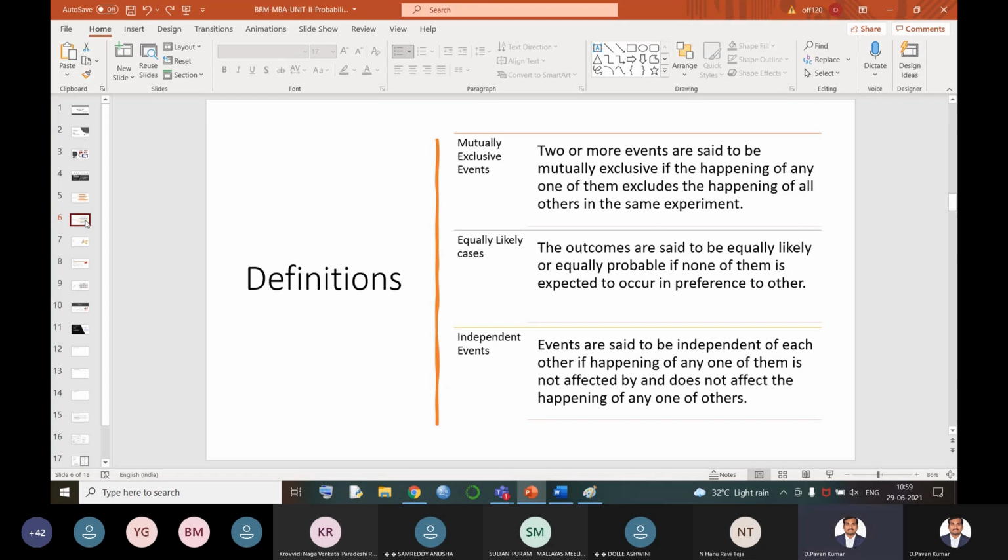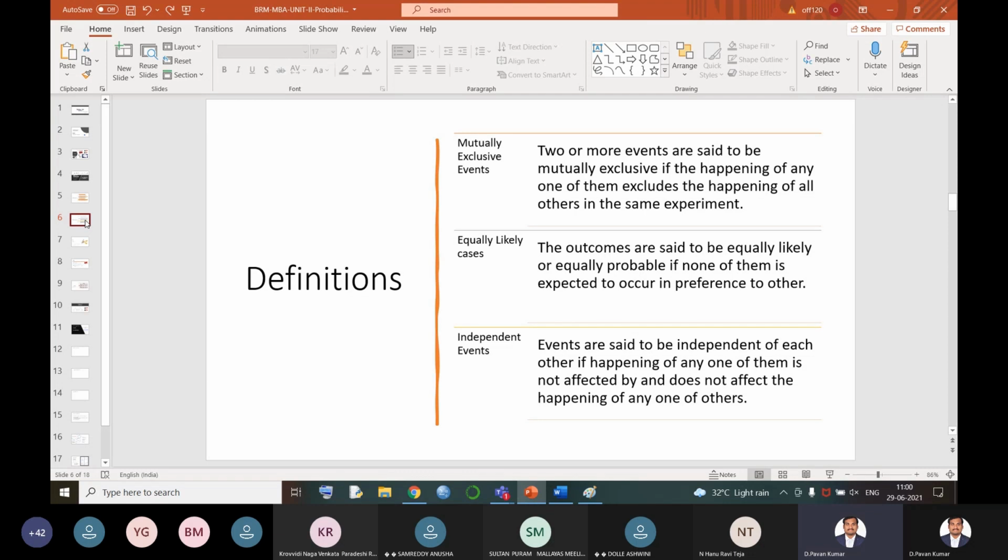Now, head is stopping the happening of tail. Suppose tail appears, then tail is stopping head. You'll have only two outcomes, either success or failure. That means either you pass the examination or fail the examination. Clear? So that means one event is stopping the other one.